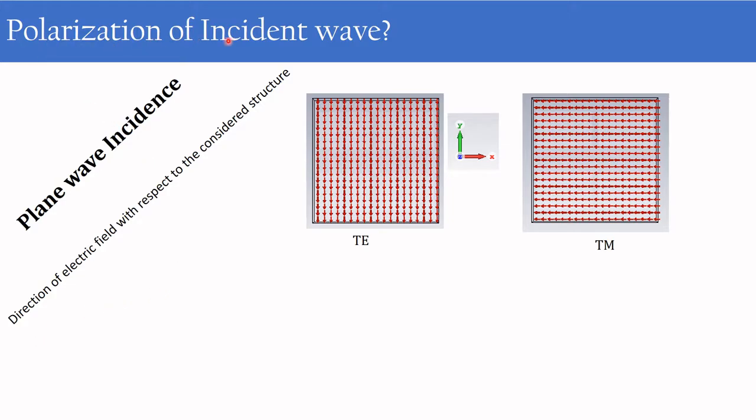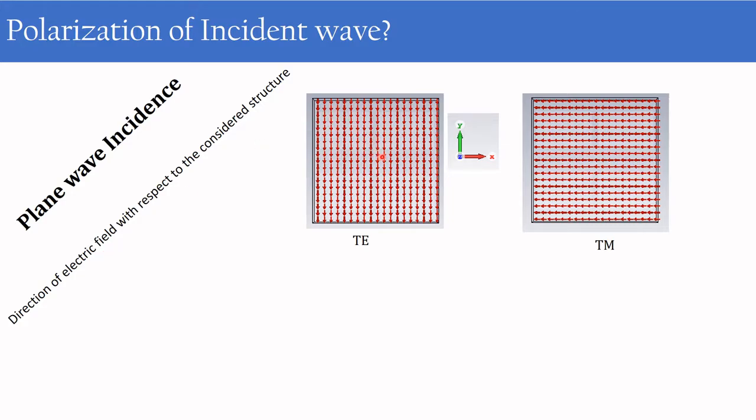So what actually is meant by polarization of the incident wave? In this case also we are analyzing the plane wave incidence, and this TE and TM polarization does not have any correlation to the wave that is propagating inside a waveguide. In this case, the polarization actually indicates the direction of the electric field with respect to the considered structure.